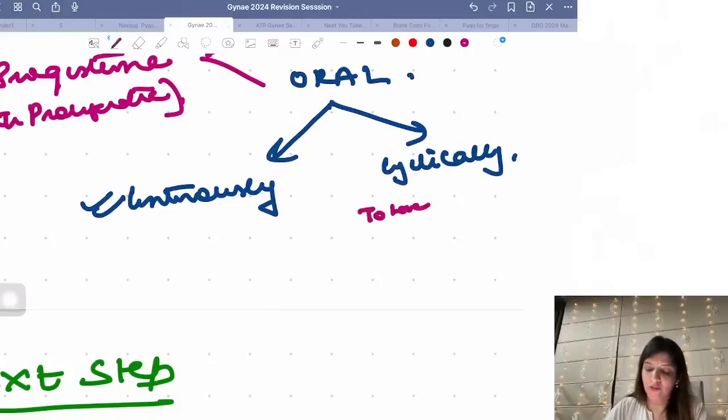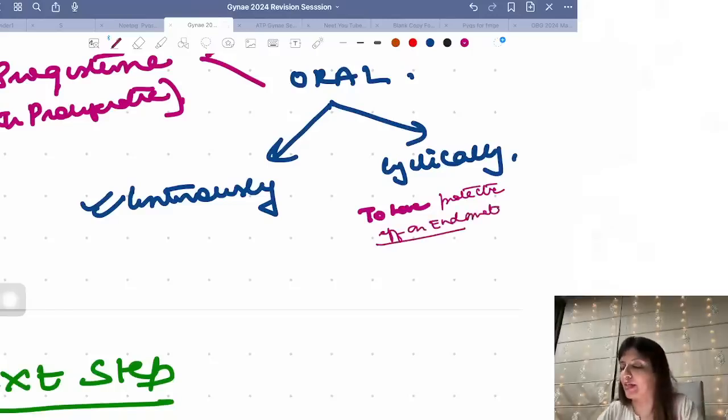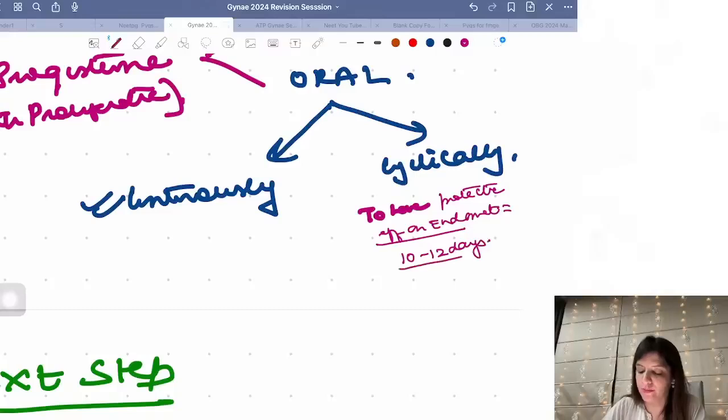Minimum for how many days should I be giving progesterone? Minimum you have to give progesterone for 10 to 12 days. Minimum you have to give it for 12 days. Better answer 12 days. Range 10 to 12 days.